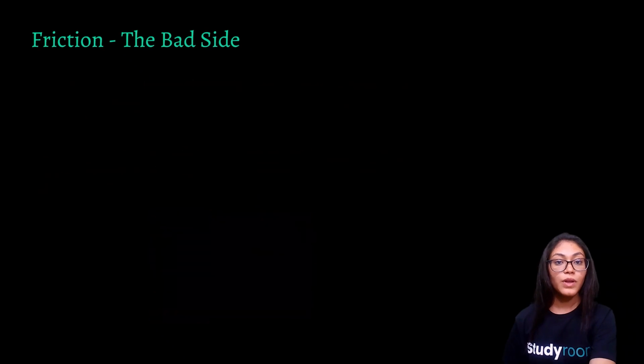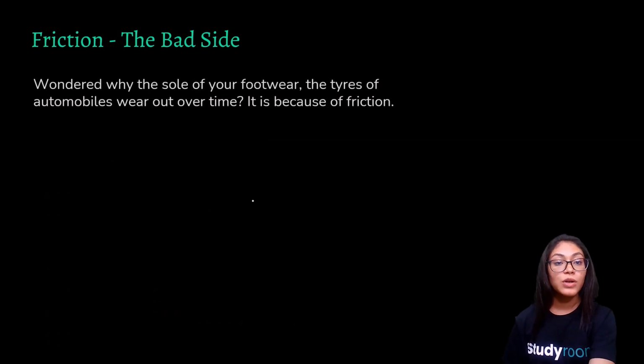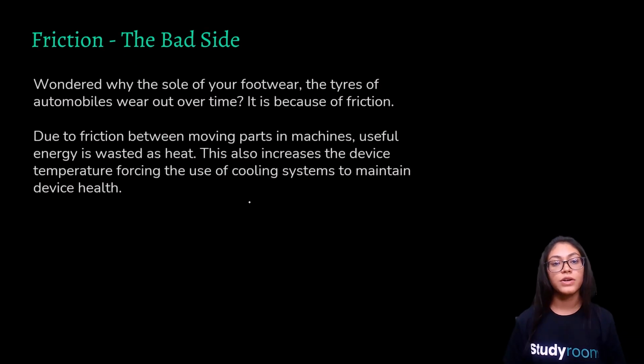Now, moving on, let's have a look at what are the disadvantages. That means what is the bad side of force of friction. Now, have you ever wondered why the sole of your footwear and the tires of automobiles wear out over time? You must have often come across that. Now, this is because of the force of friction.